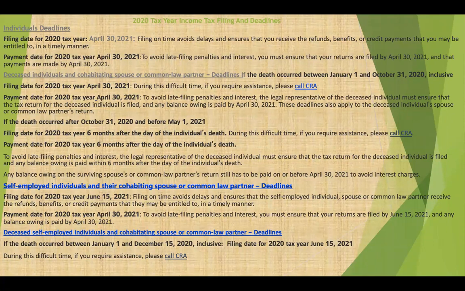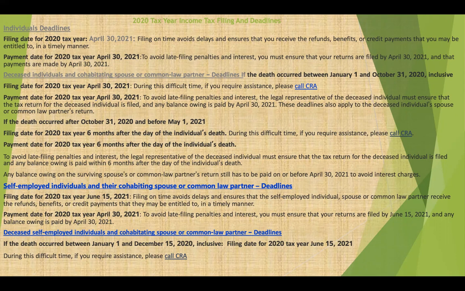Today we are going to talk about the deadline for filing your Canada income taxes. For individuals, the deadline is April 30, 2021. To avoid a late filing penalty and interest, you must ensure that your return is filed by April 30, 2021.